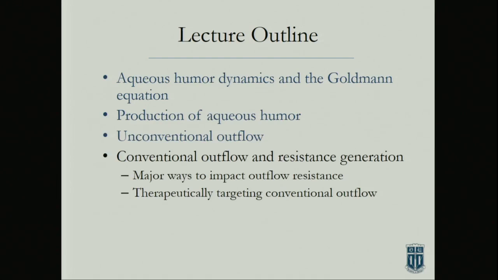Going to be looking at most of the talk conventional outflow, and going to be ending with ways to impact outflow resistance, and really what sort of drugs can we envision to target this tissue, and which ones are actually in development currently. And then if there's time, and I hope there is, depending upon questions, talk about model systems.